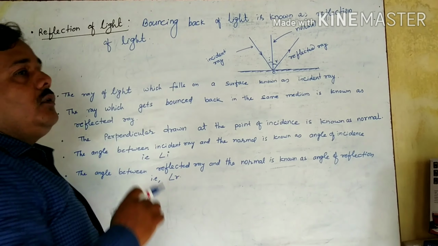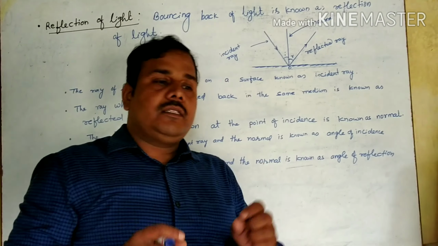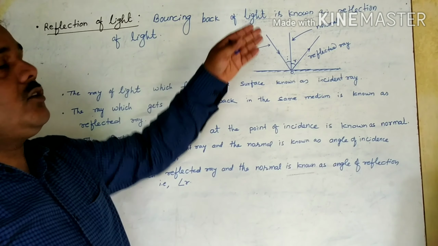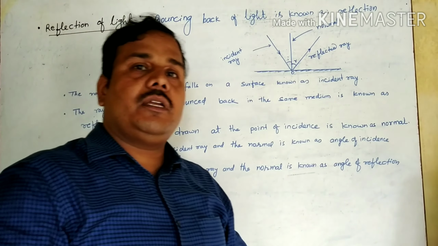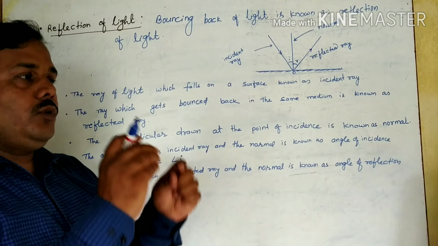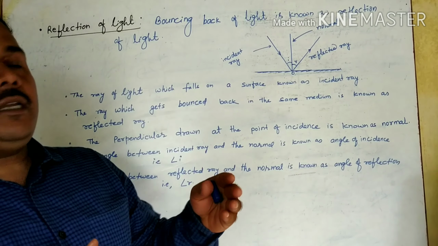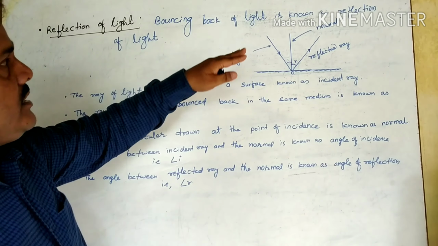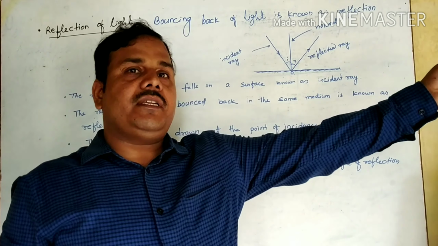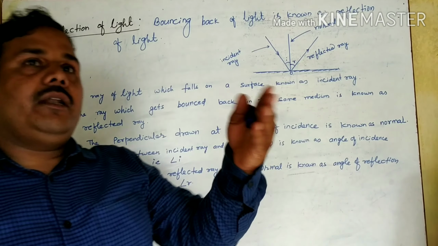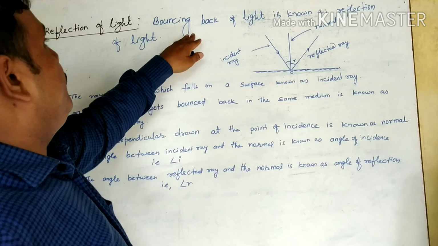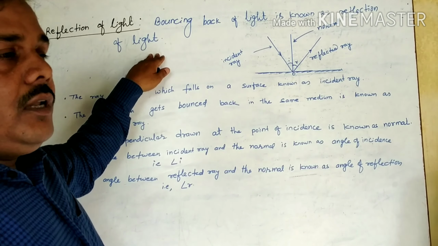Now reflection of light. What is reflection of light? Simply, it is the bouncing back of light into the same medium. When you throw a ball and that ball returns to our side, that is called bouncing. Reflection is the same thing. When light strikes any surface and comes back to our side or any side, that is known as bouncing back of light, that is reflection of light.